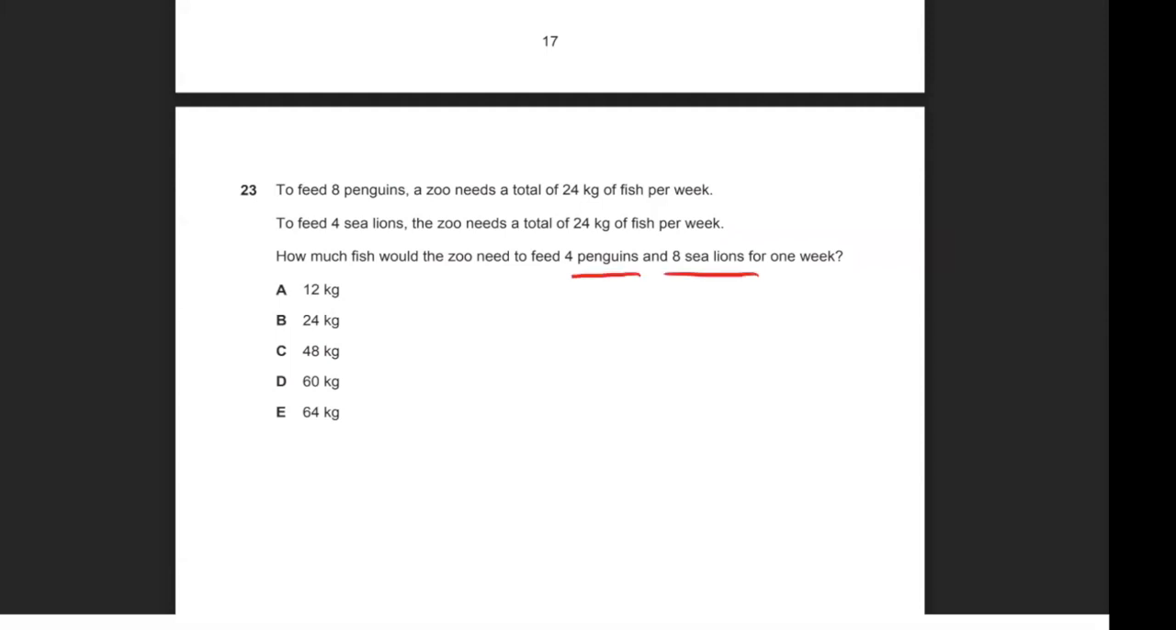So 8 penguins require 24 kilograms. So 4 penguins is half as many penguins. So you only need half that amount of fish. So half of 24 would be 12 kilograms. And 8 sea lions is double 4 sea lions. So you'll eat twice as many kilograms of fish. So twice 24 kilograms is 48 kilograms.